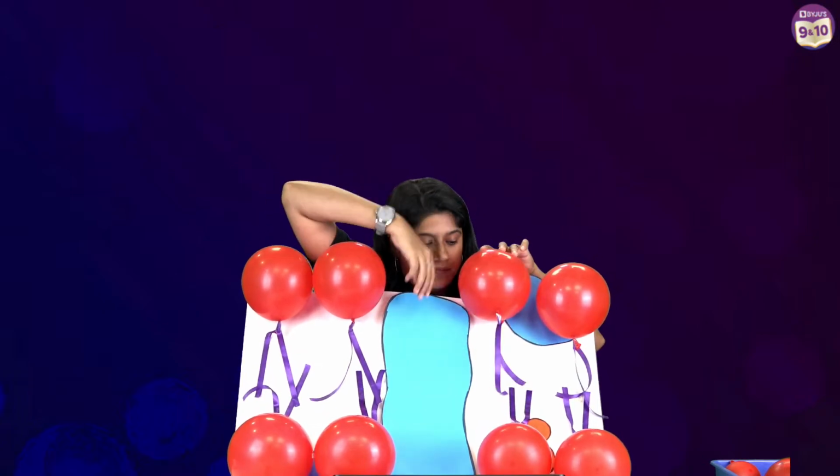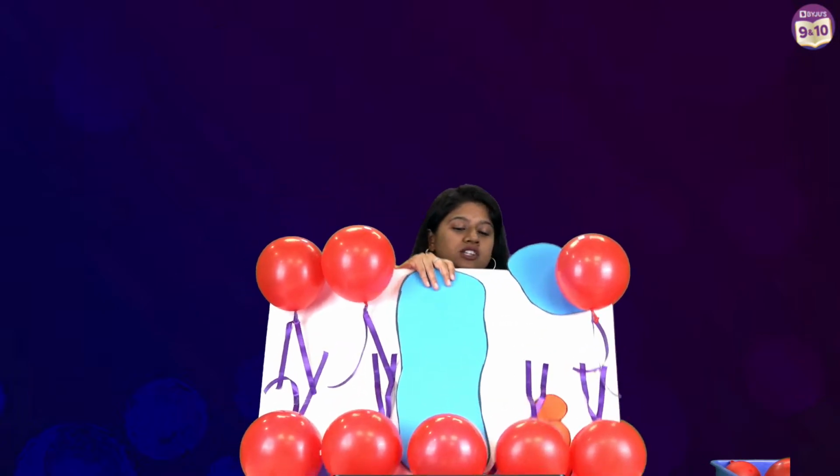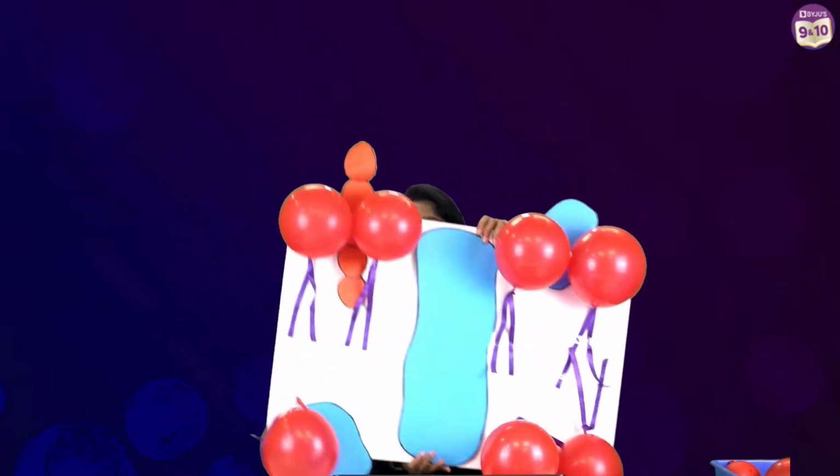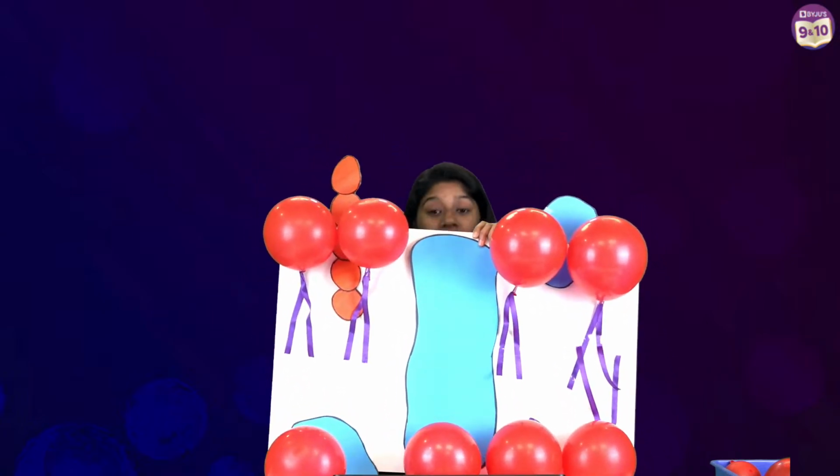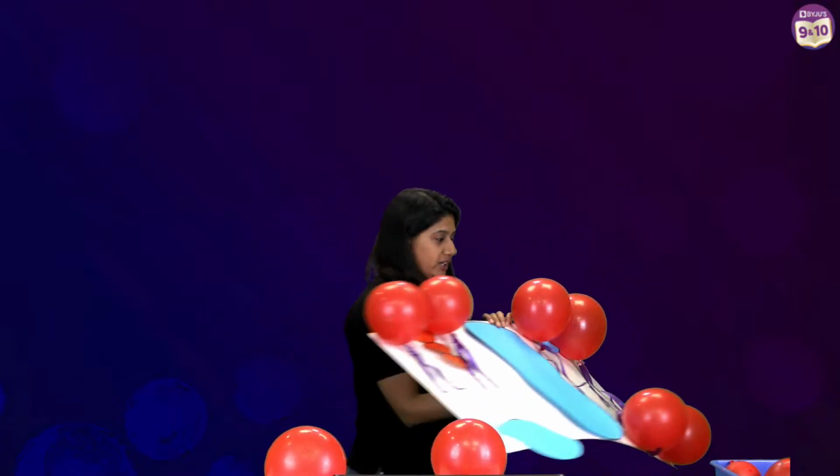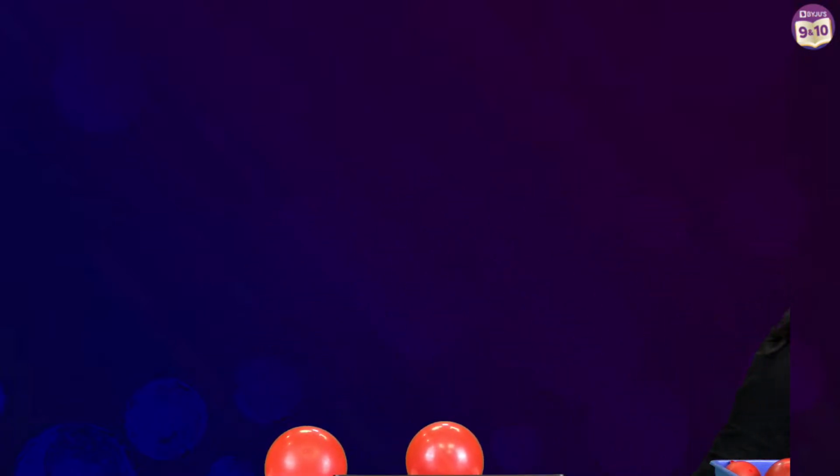So we have the phospholipids. This big one in the center over here is a protein. We have the carbohydrates, right? And let me just show you. This balloon is acting a little bit weird, but yeah. Can you see this? This is a cholesterol, okay? So everyone, you can take a picture of this. You can actually make this in your school project, right? That will be an amazing thing. So that's how we can say that we will see the movements happening. Now we'll keep this with us so that we can study from it. Okay. Very good.